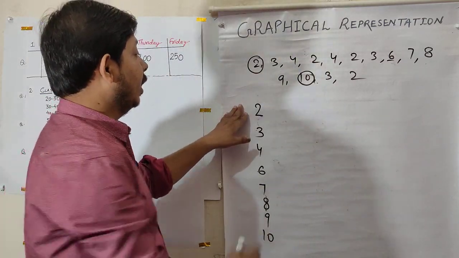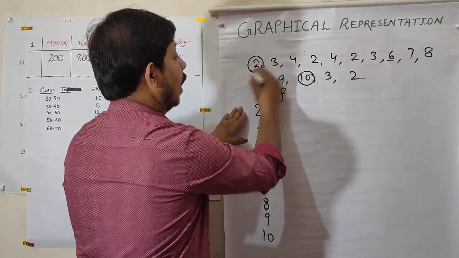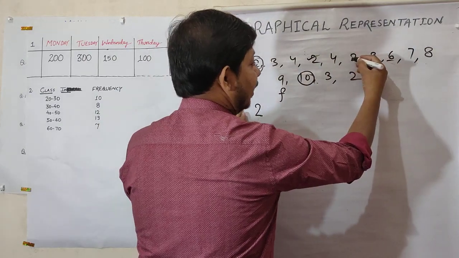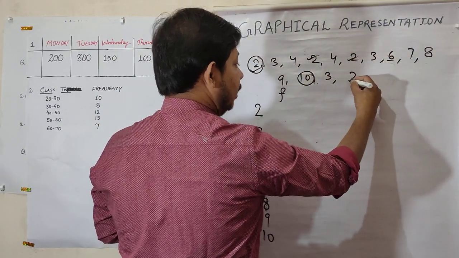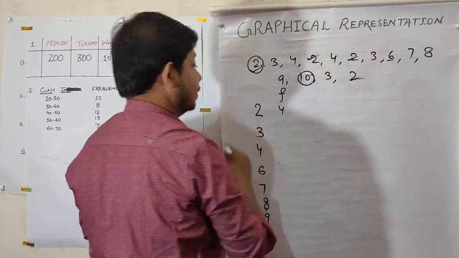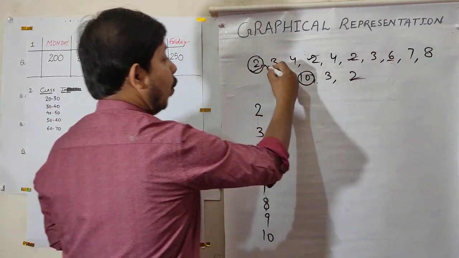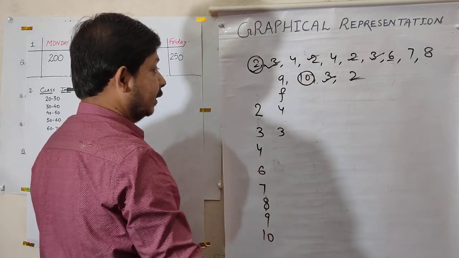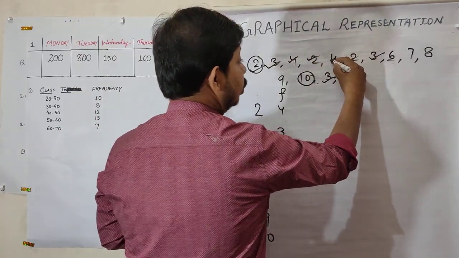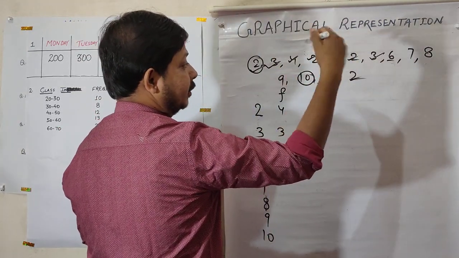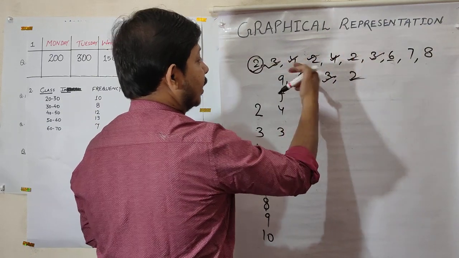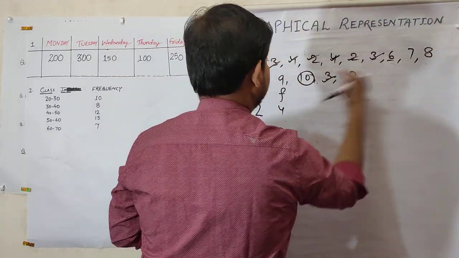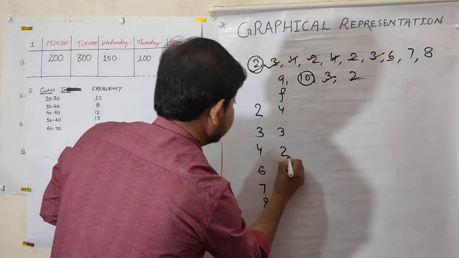Then we have to find the frequency of 2. 1, 2, 3, 4. 4 times. Then 3: 1, 2, 3. 3 times, coincidentally. Then 4: 1, 2. Check my procedure, so there is no confusion at all. 2 times. Then 6.